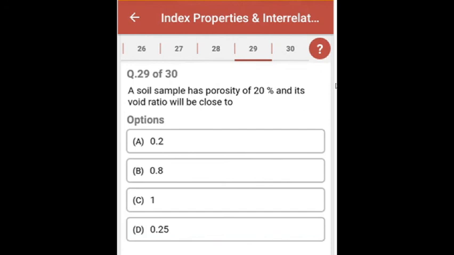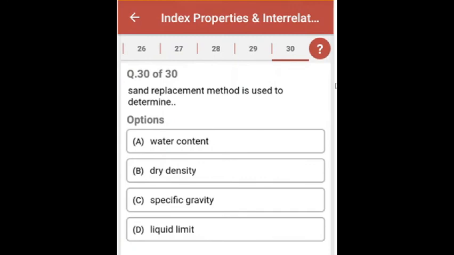Question 29. A soil sample has porosity of 20% and its void ratio will be close to, and the answer is 0.25. And the last question of this chapter, question 30. Sand replacement method is used to determine, and the answer is dry density.